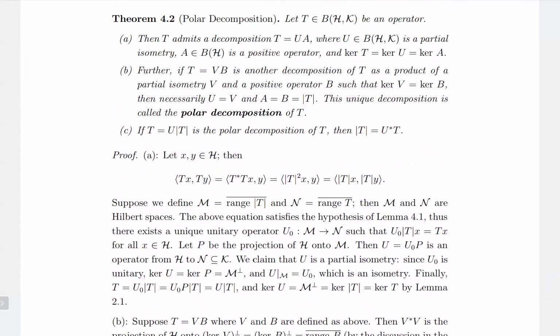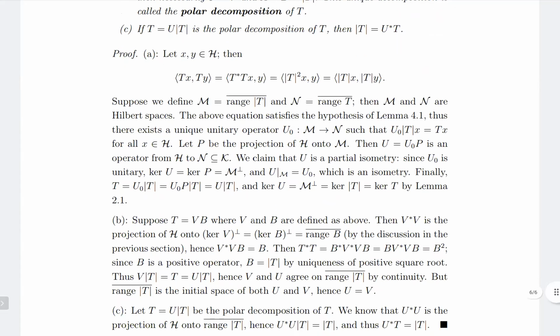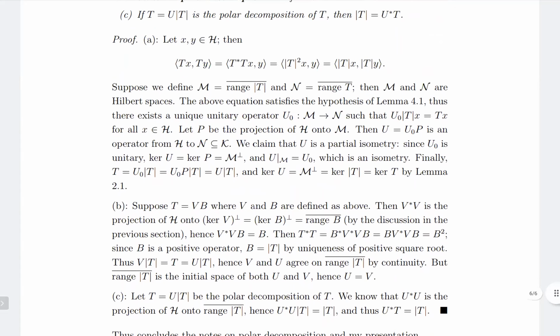Finally, we have the condition that if T equal to U modulus of T is the polar decomposition, then modulus of T is equal to U star T. This is the final part. So suppose you have T equal to U times modulus of T. Then U star U, as we saw above, because U is a partial isometry, is the projection of H onto the closure of range modulus of T. So U star U times modulus of T should be equal to modulus of T. So now apply the definition.